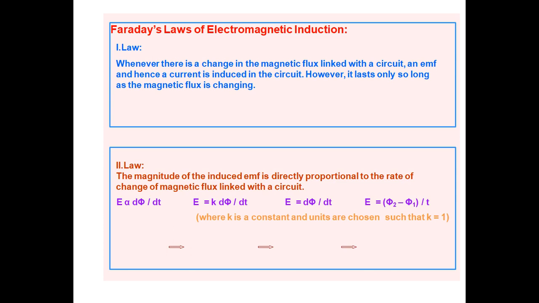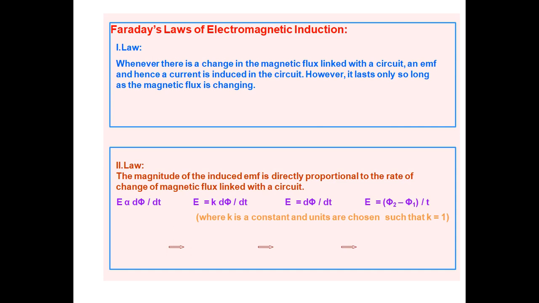If a change in magnetic flux is present, then an EMF is present in the coil and hence current is induced in the coil. If the coil or the magnet or both are in relative motion, that time only the galvanometer shows some deflection. It means current is present in the coil, which means EMF is there in the coil. However, it lasts only so long as the magnetic flux is changing.